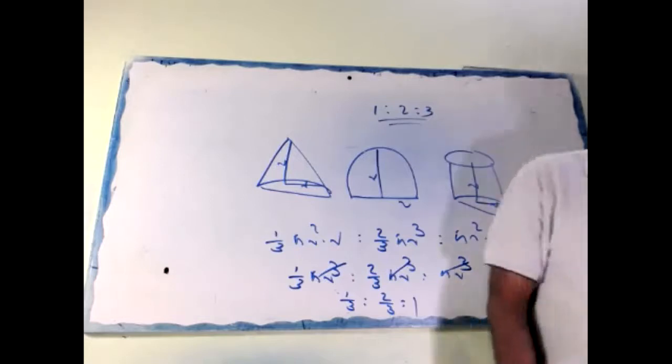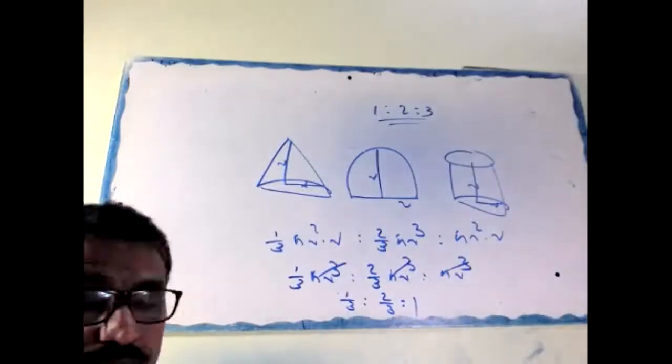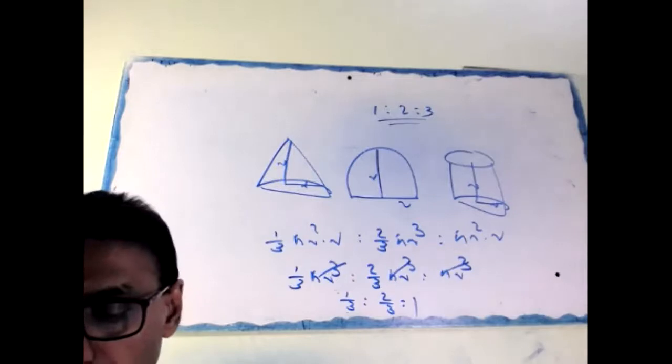Okay, so finish now. Is it okay, all? This is a star question. Okay, the ratio is what? 1 is to 2 is to 3. Okay, next one.